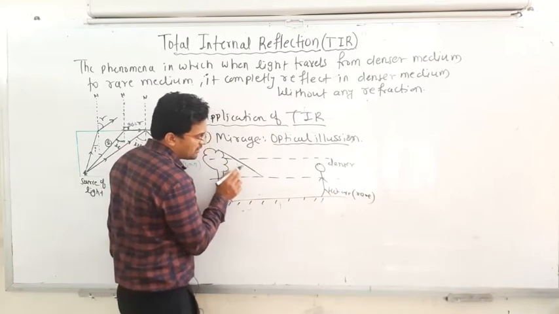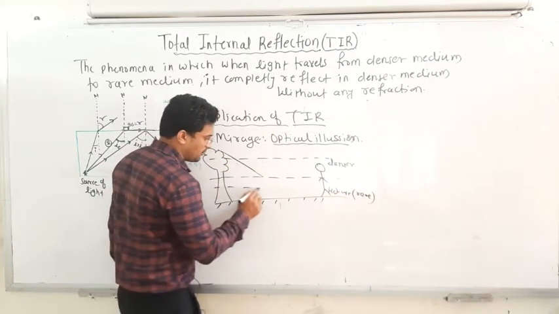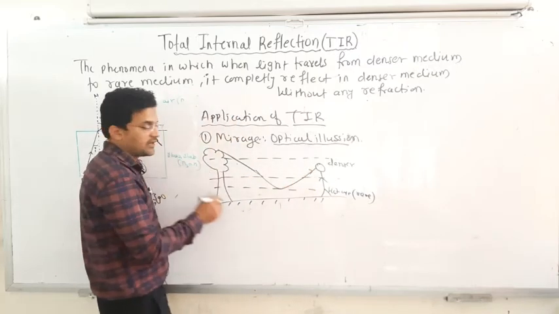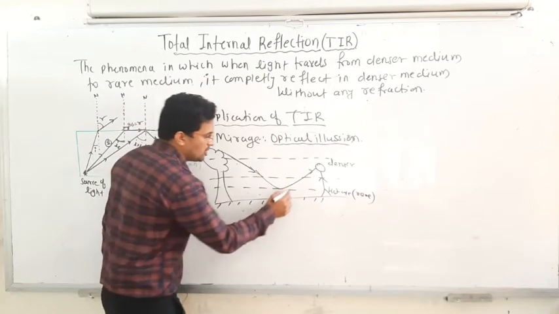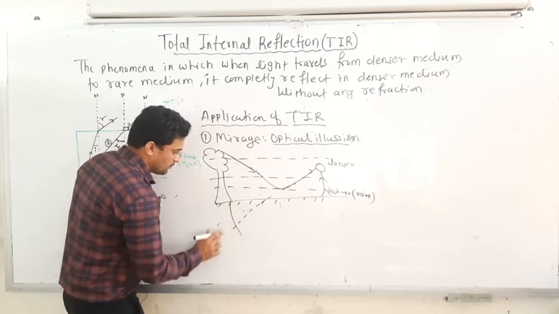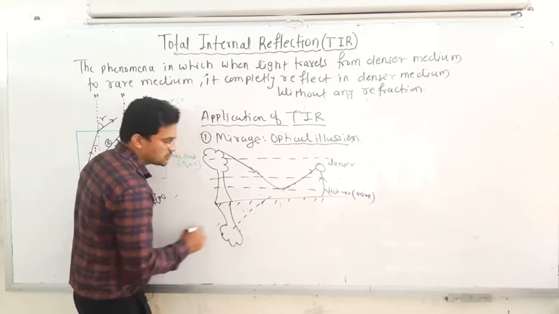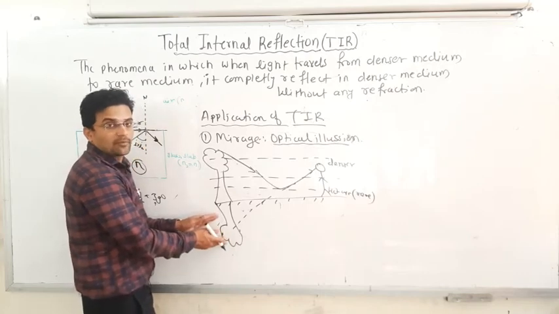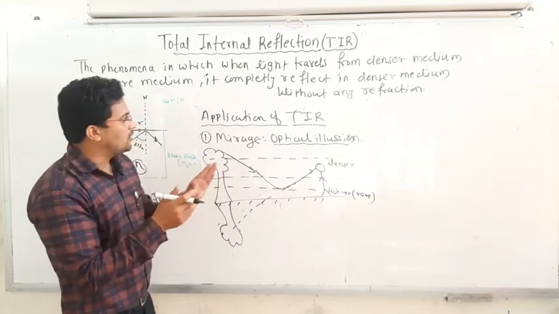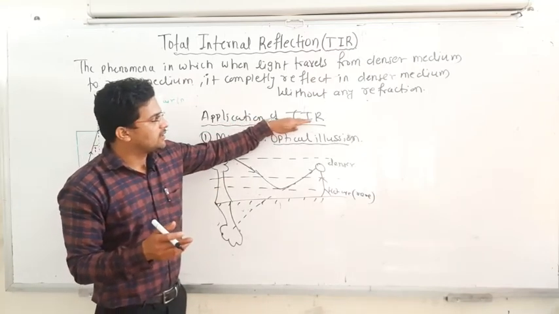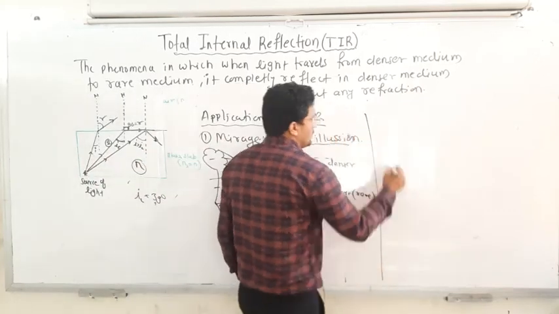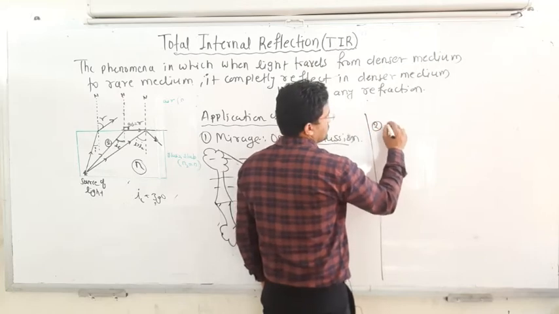Whenever this ray travels from the denser to the rare medium, it is completely reflected back into the same medium, and this is nothing but total internal reflection. This person is able to see the image of the tree at this point, so this is the optical illusion. This kind of phenomenon, total internal reflection, is present in nature. And the second one is the prism.